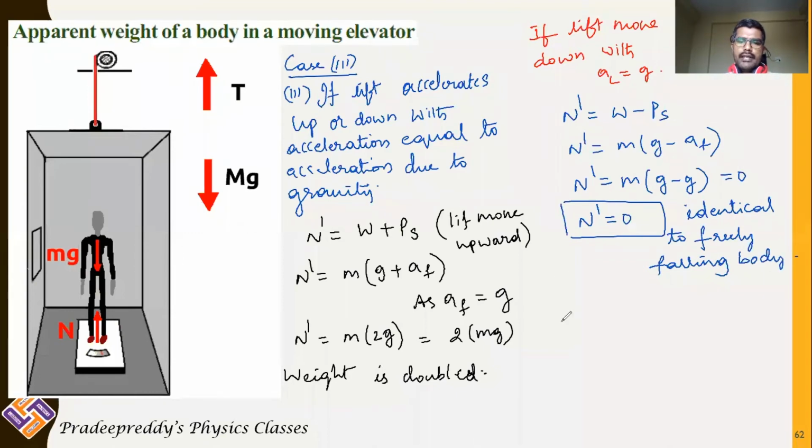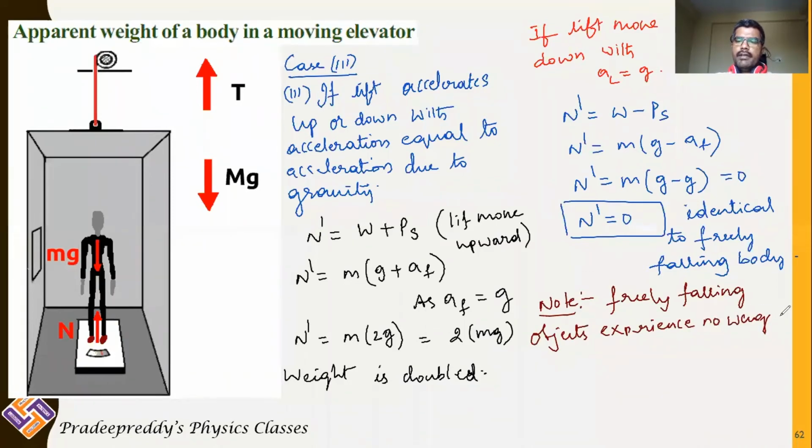Okay, so you should clearly mention one note here. It is that freely falling bodies experience no weight. They will not experience any weight. Their apparent weight is equal to 0. So I will call it W dash, which is apparent weight. And this condition is called weightlessness.